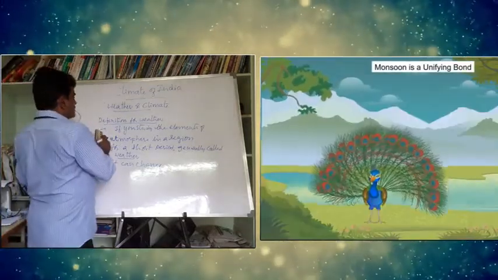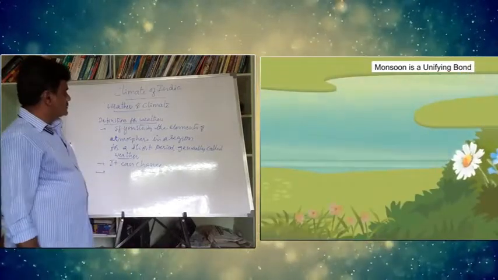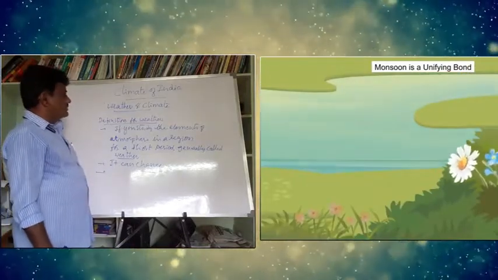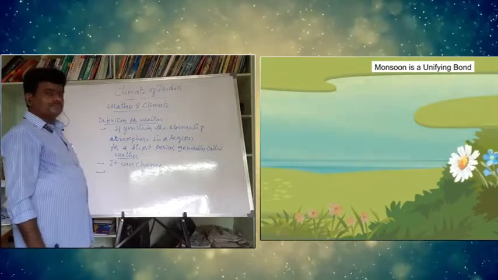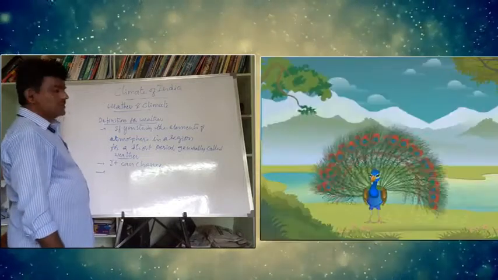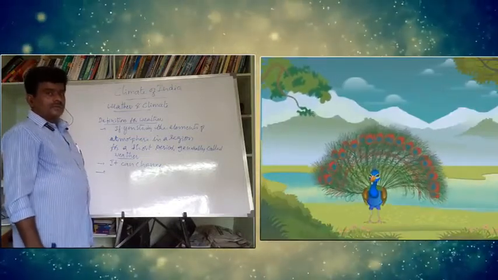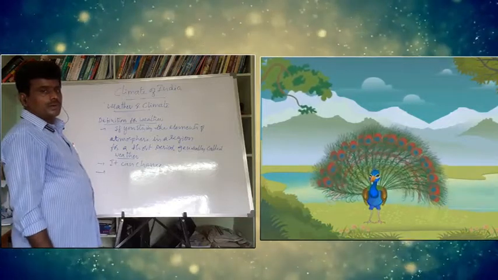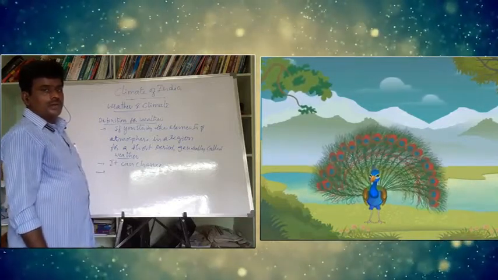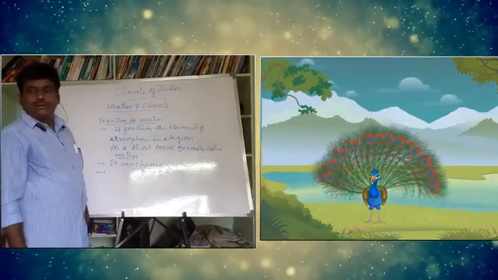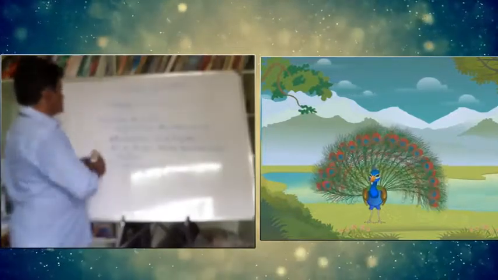Look at this point once again. If you study the elements of the atmosphere in a region for a short period, it is generally called weather. It can change frequently, so fluctuations in weather are commonly seen in any region. This is about weather.